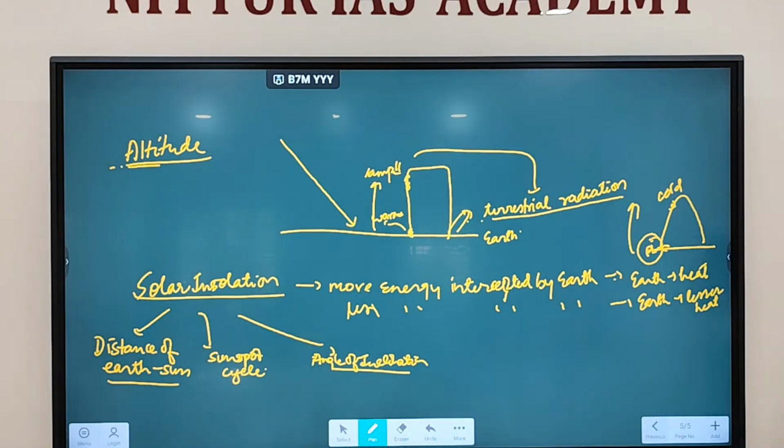So these are the factors that are affecting the temperature distribution on Earth. And that's why you see some part of the Earth having more temperature and some part of Earth having lesser temperature. And that's why we classified them into torrid zone, temperate zone, and a frigid zone. Fine.